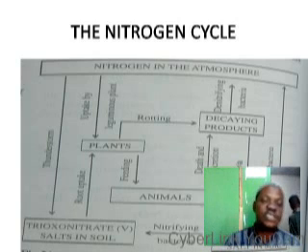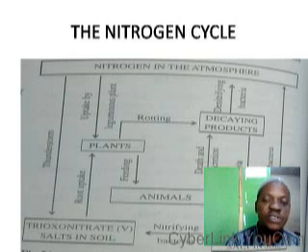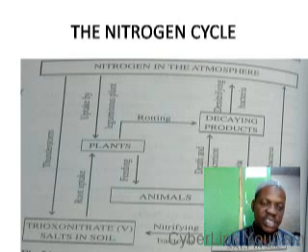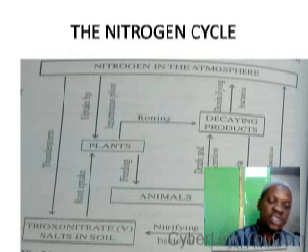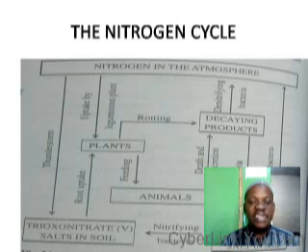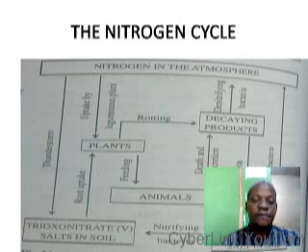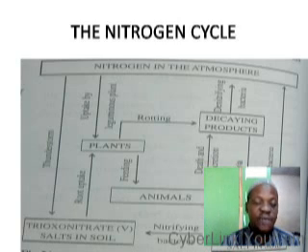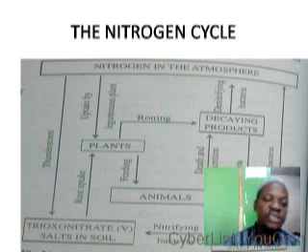When rain falls, the nitrogen 4 oxide formed combines with water to form two types of acid: dioxonitrate 3 acid and trioxonitrate 5 acid, HNO2 and HNO3.